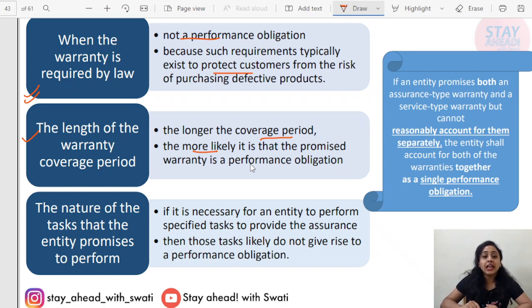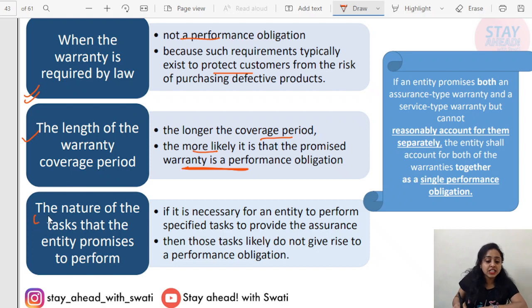The longer the warranty period is, the higher the chances that the entity will have to perform the obligation. The longer the coverage period, the more likely it is that the promised warranty is a performance obligation. The shorter the period, the lesser the chances of converting the warranty into a performance obligation.